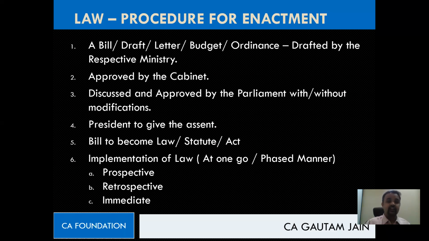So please understand, if I'm talking about a finance bill, it will be brought in by the Modi government, but who under that government will be presenting or preparing it? It will be the finance minister, the finance ministry. Same way, if I'm talking about some railway bill, a law relating to railways, then it will be brought in by the railway minister. That is why I have written drafted by respective ministry. Okay, next question.